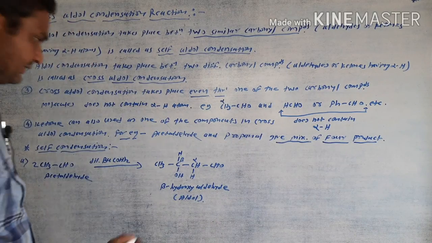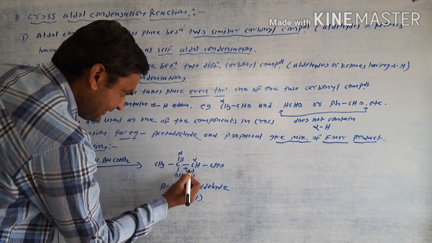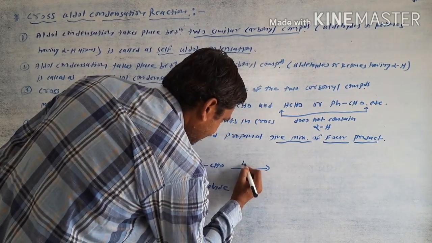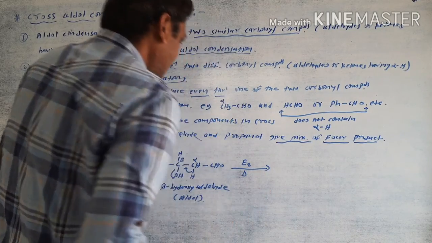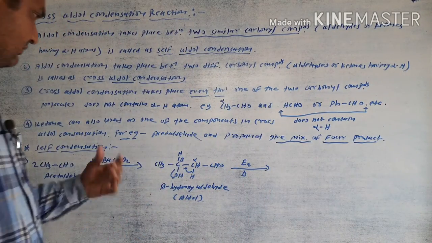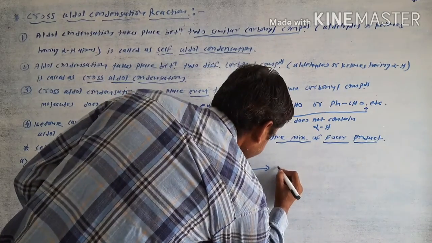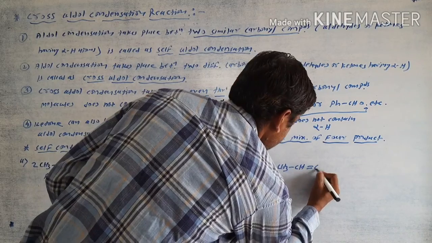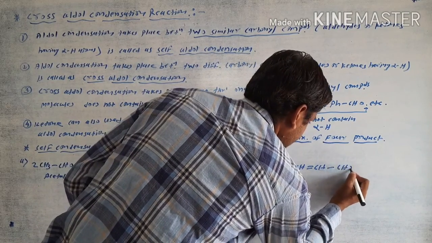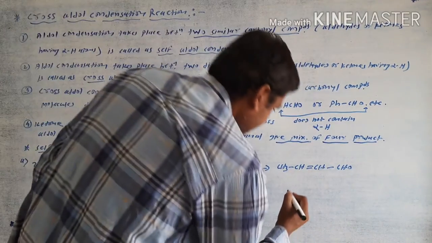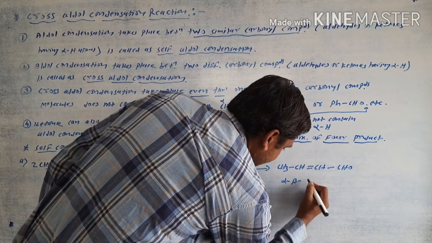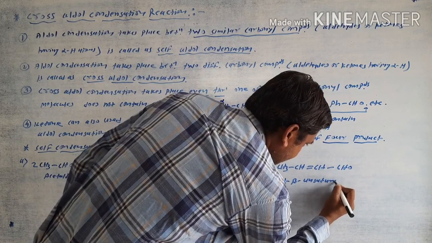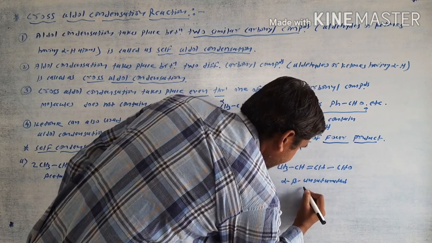This aldol product easily goes to elimination reactions, E2 elimination. After some heating or warming of this compound, it gives CH3 CH=CH CHO. This one is called an alpha beta unsaturated aldehyde.